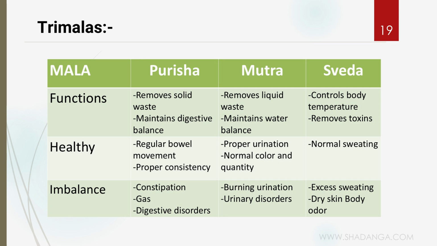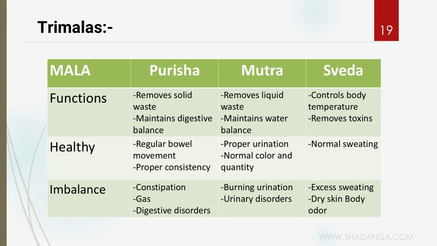So first is the Purisha. What's the function of Purisha, or the feces? That's to remove the solid waste of our body. So it is hard, right? The Purisha is hard only. So the solid waste is removed by the route of what? Purisha. Also, it maintains the digestive balance. Next is the Mutra. What is the Mutra doing? Mutra removes the liquid waste in our body. So it maintains the water balance. And Sweda controls the body temperature while sweating, right? Also, it removes the toxins from our body.